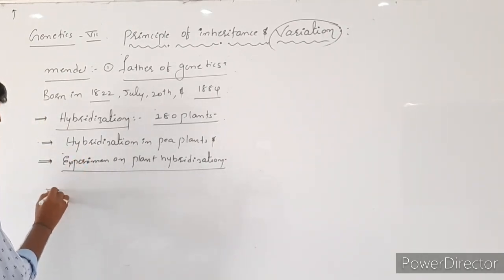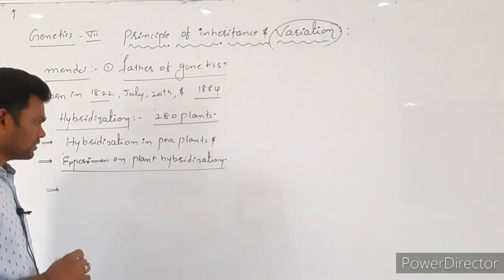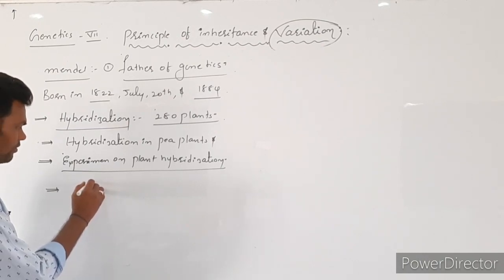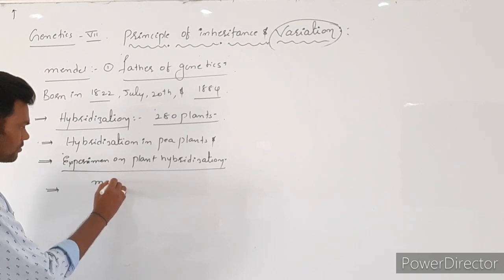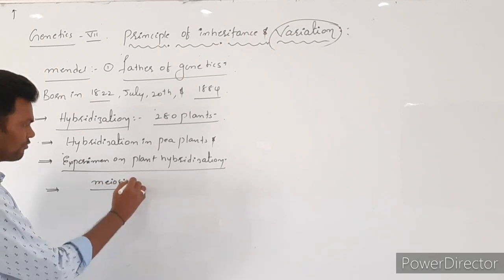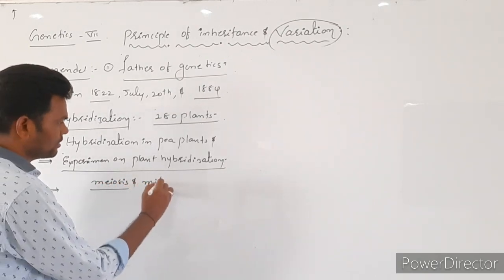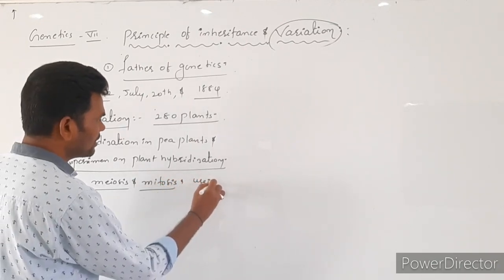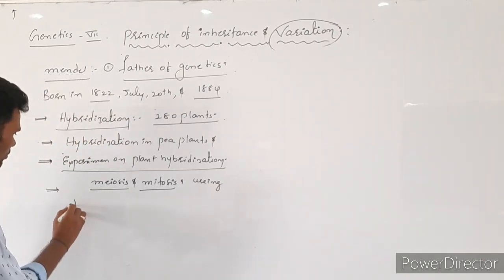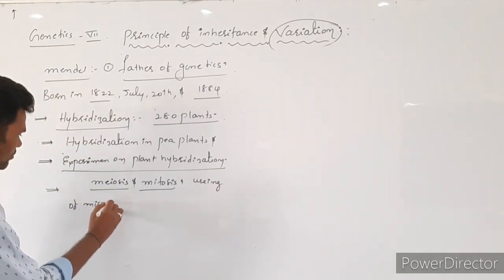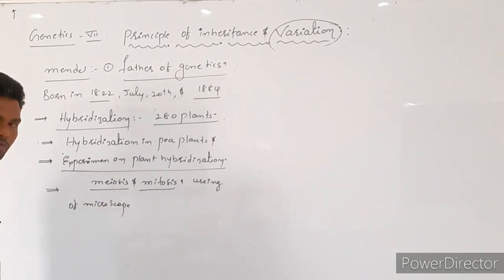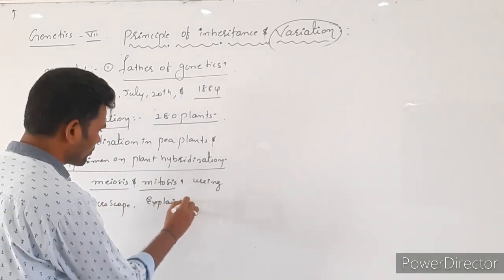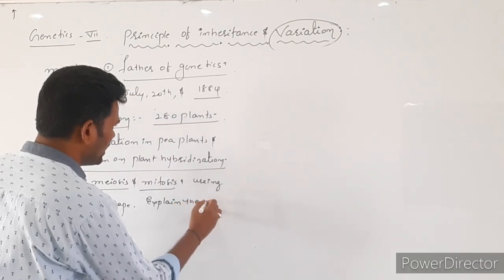And he is a very famous scientist. Why? Because without knowledge of meiosis as well as mitosis, and without using a microscope, he explained inheritance.